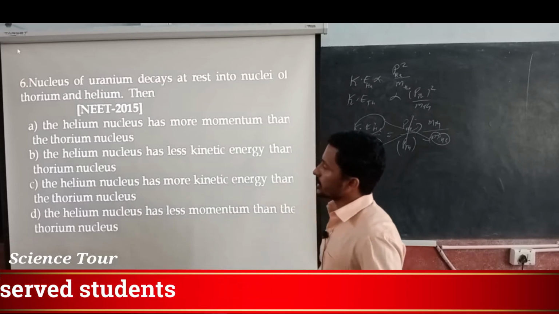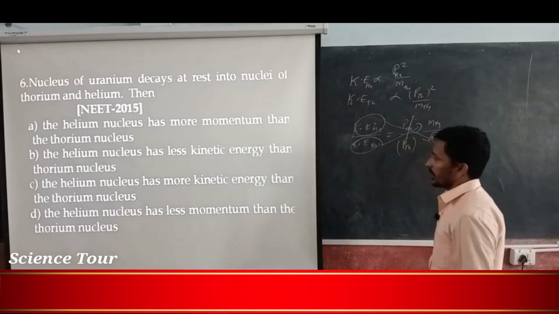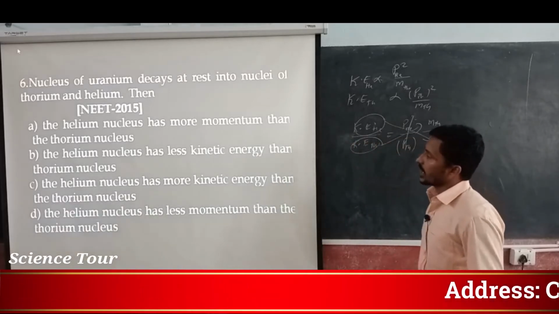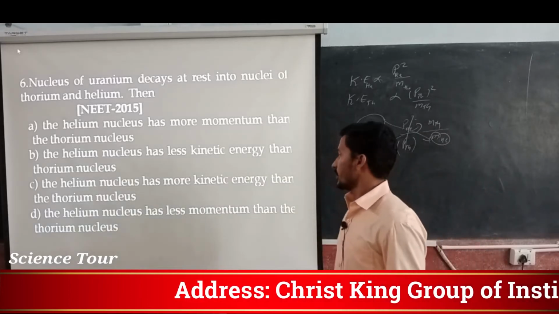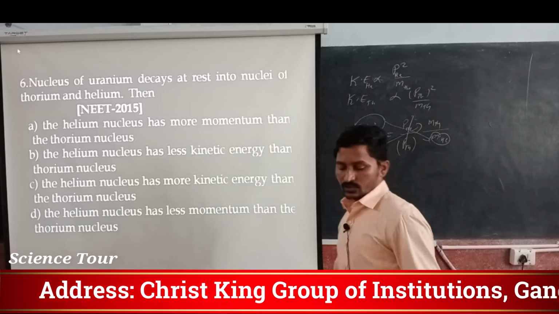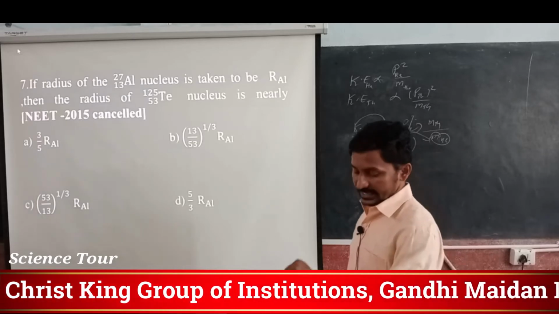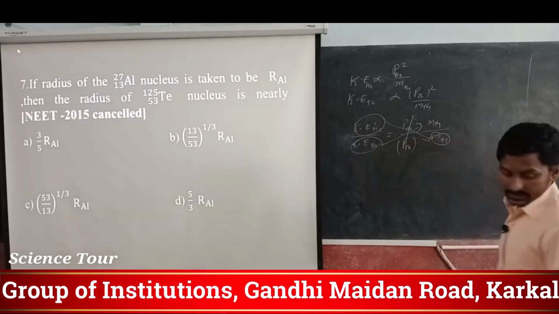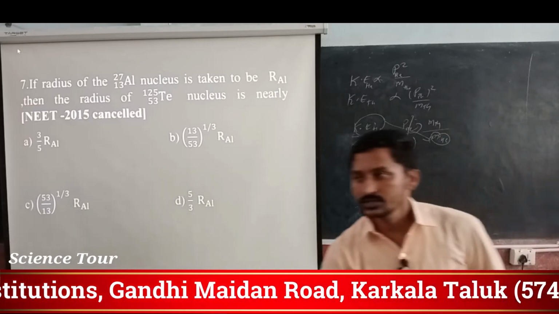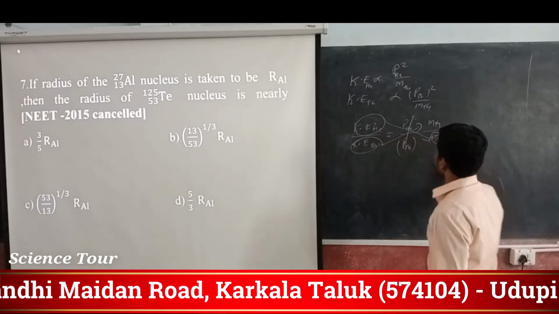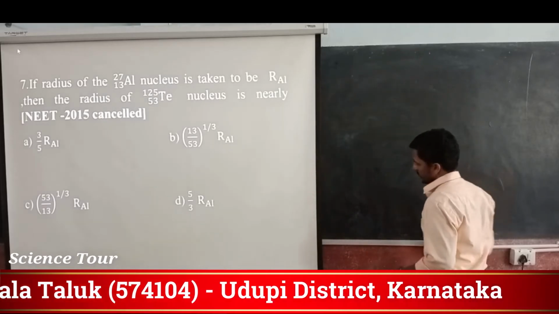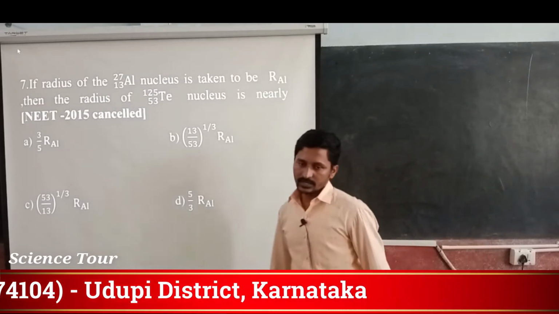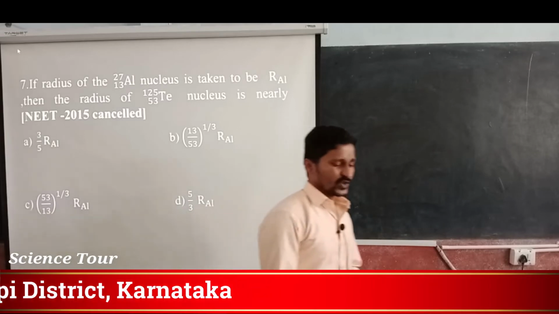So the third option is correct, that is helium nucleus has more kinetic energy than thorium nucleus. So go through the next question. Read the question and find out the answer, guess the answer. Did you do that? Started? Yes. So read it.